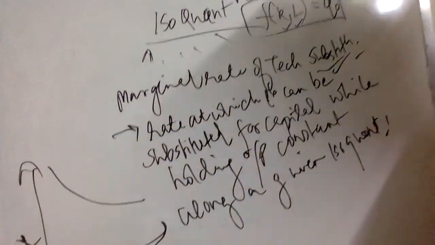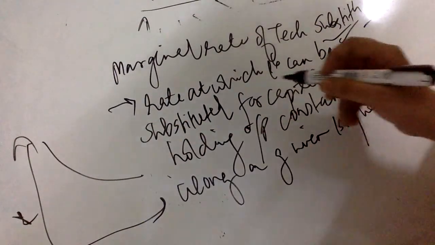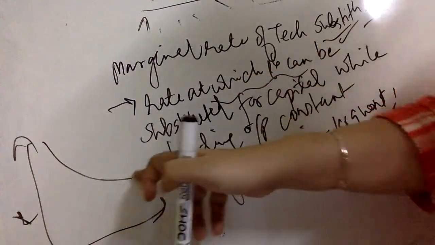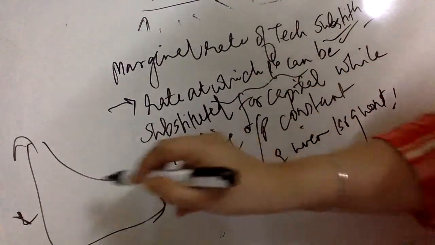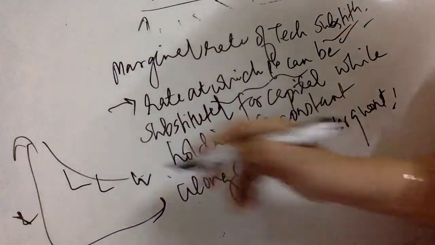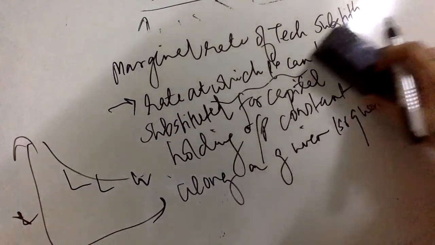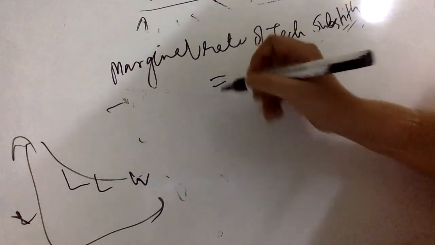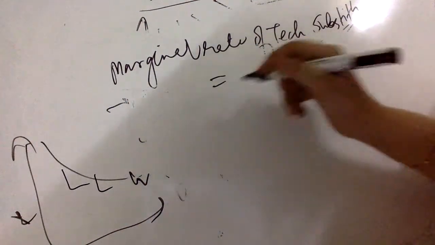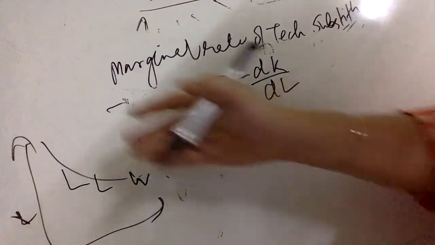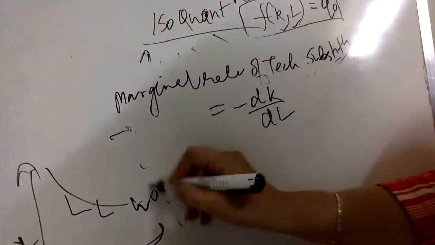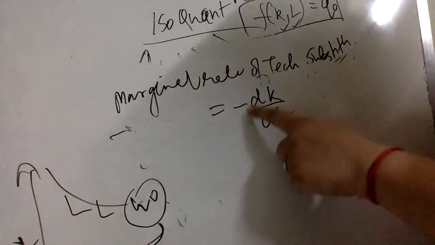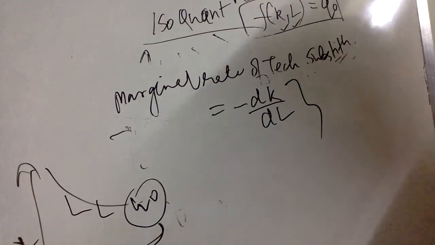So along a given isoquant, it is the rate at which labor can be substituted for capital while holding the output constant. So what is the rate at which I am moving across two given points on an isoquant? It is given by the marginal rate of technical substitution. Which means the rate of technical substitution is the negative change in capital with respect to change in labor, which is exactly the slope of the isoquant. Since dK is falling and dL is rising, I have put a negative sign here to denote this is just the slope of the isoquant.